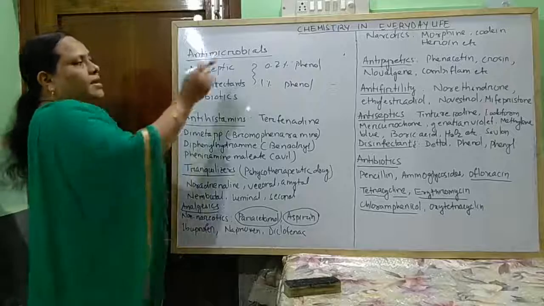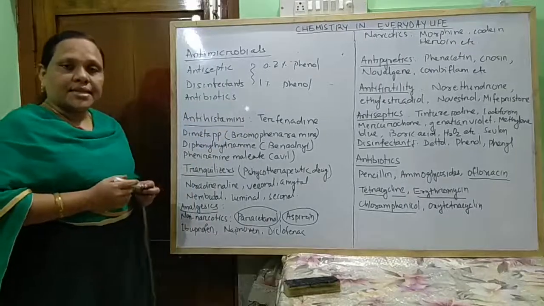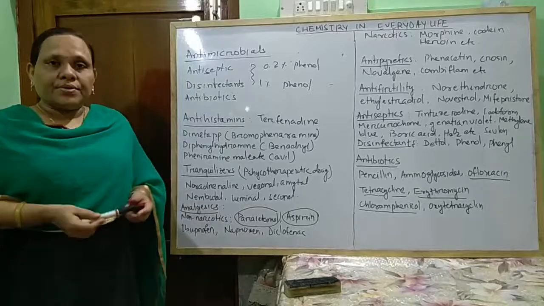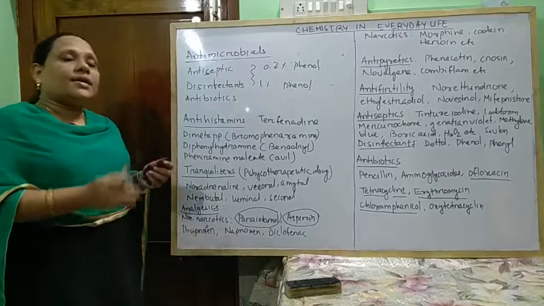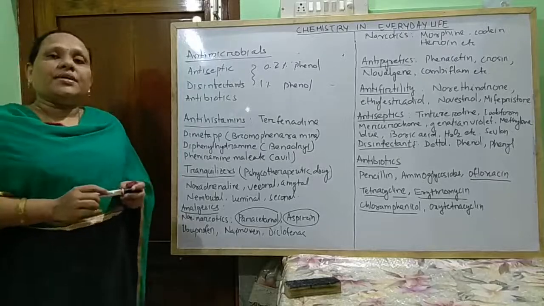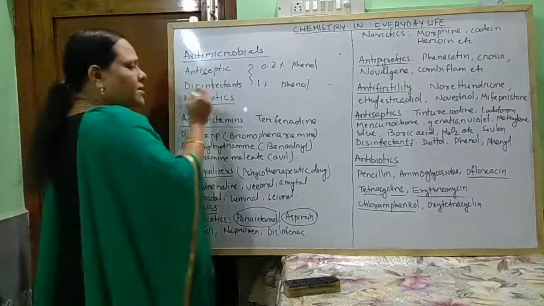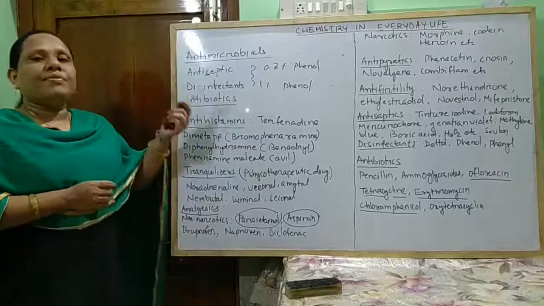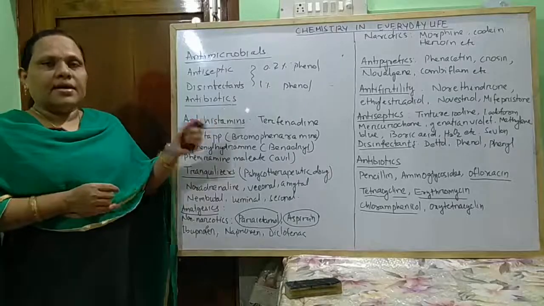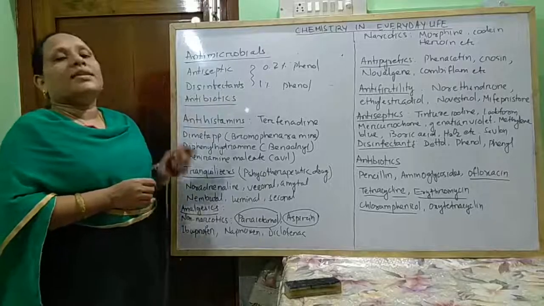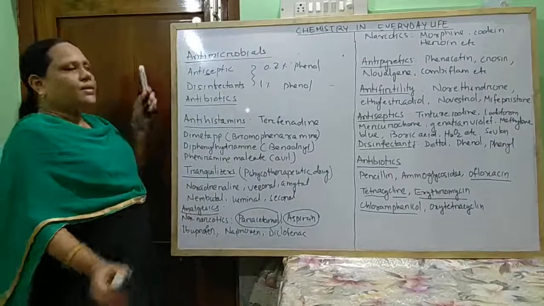Next, come to another antimicrobial, known as antibiotics. Antibiotics are the chemicals derived from one type of microorganism that either kill or check the growth of another type of microorganism which is injurious to our health. So all these are known as antimicrobials.